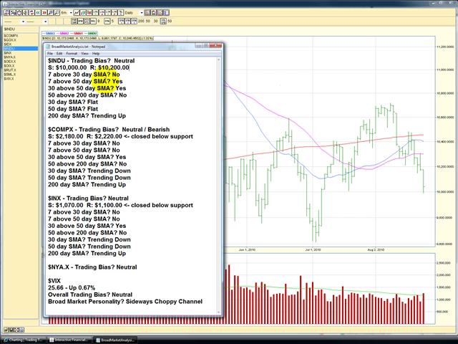We'll go ahead and put 10,000 and 10,200. We'll get rid of this message about closing below support. We know that the 7-day is now below the 50. The 30 is trending clearly down. It's about to head on back towards the 50. Otherwise, we're good here. And we're going to go ahead and call this now neutral bearish. All right, let's move on to the Nasdaq.